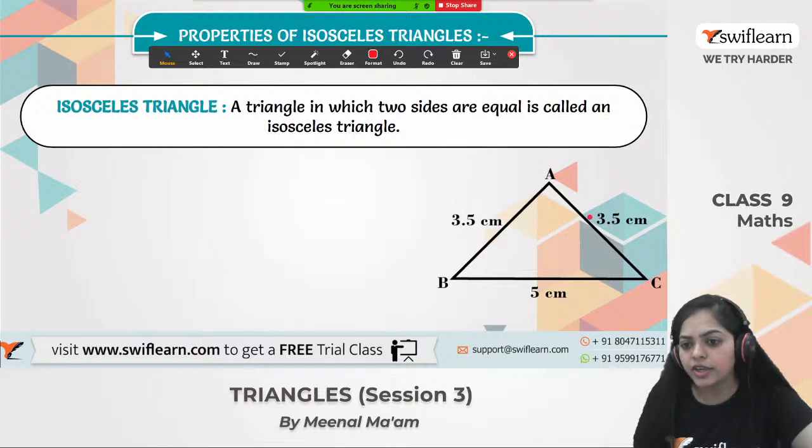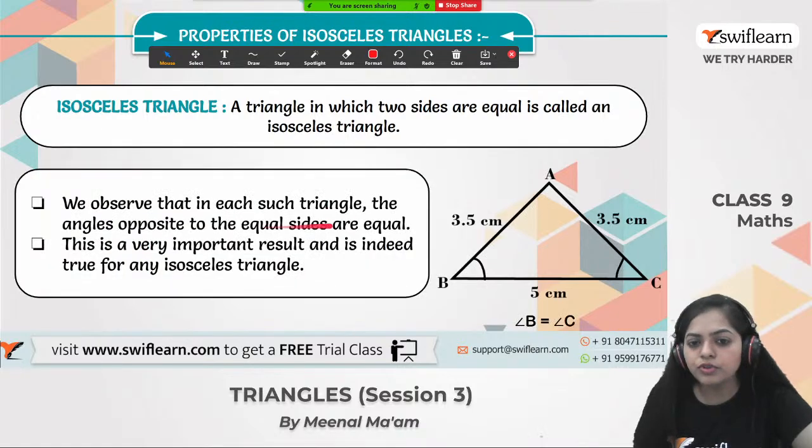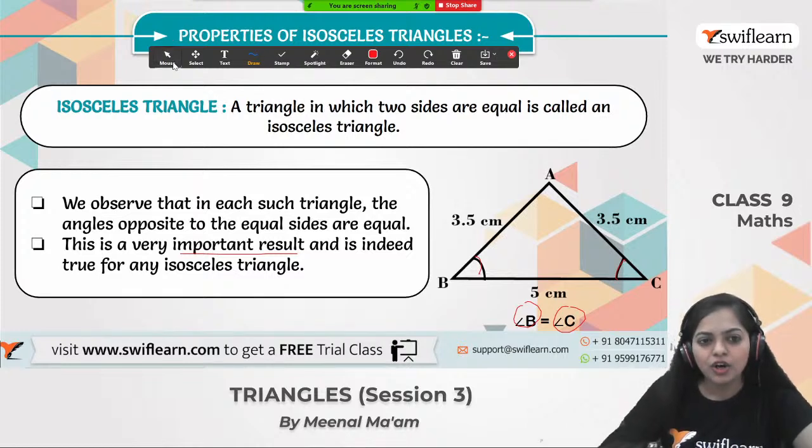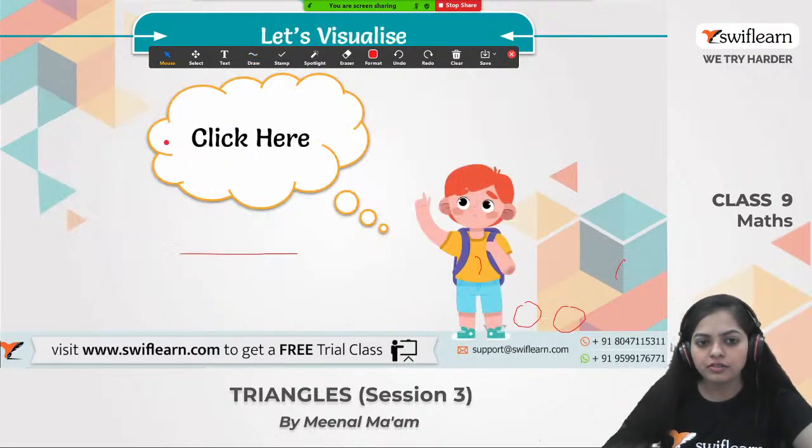We observe that in such a triangle, the angles opposite to the equal sides are equal. This is one of the properties: angles opposite to the equal sides of a triangle are equal. Opposite to this side is this angle and opposite to this side is this angle. This is a very important result, and it holds true for the isosceles triangle. So here angle B equals angle C. Let's prove this theorem that angles opposite to the equal sides of a triangle are also equal. Ready guys? Okay, let's move on.